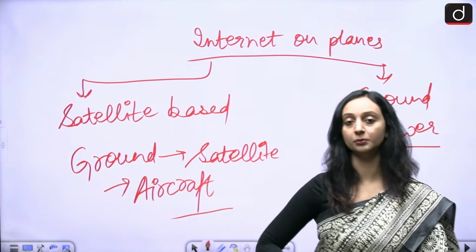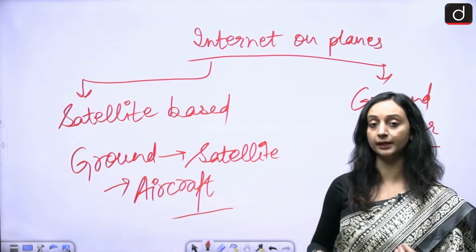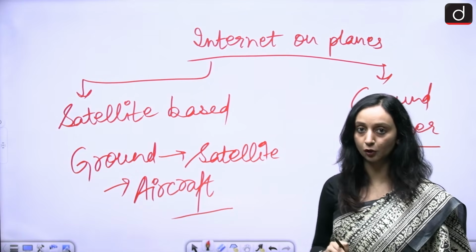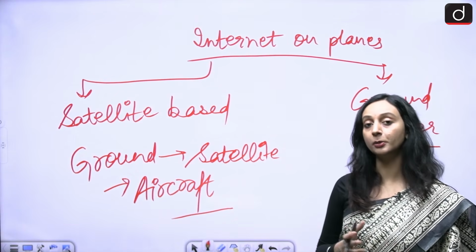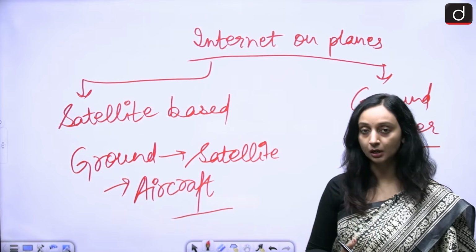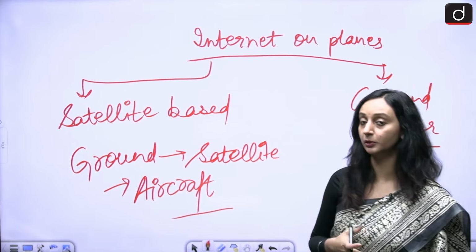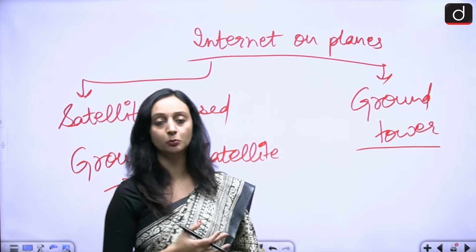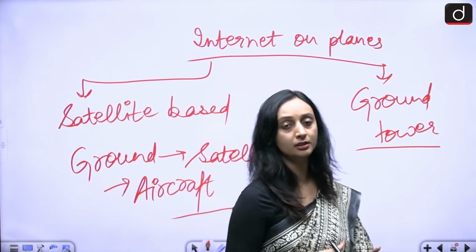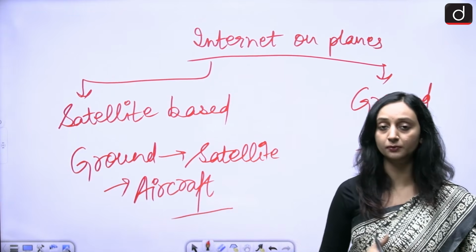Signal is going to move from ground to satellite and then to the aircraft by the antenna that is going to be placed on top. This is how satellite based internet connectivity is going to work. Now because it is not dependent on any ground towers, it can work in remote areas also, because we do not need any towers to be constructed. We are relying only on satellites. So it can work in remote areas, it can work in oceans, forest and difficult topography, etc.